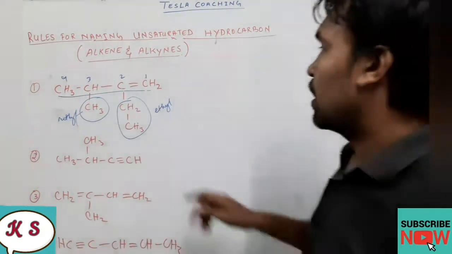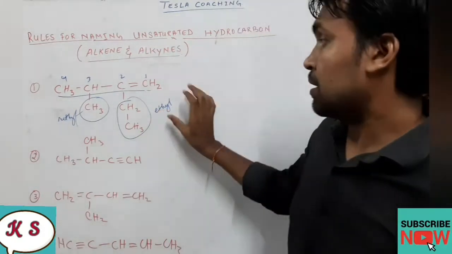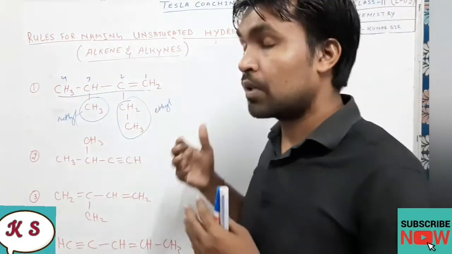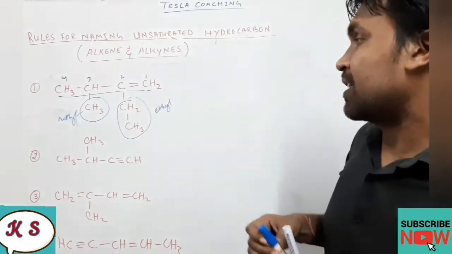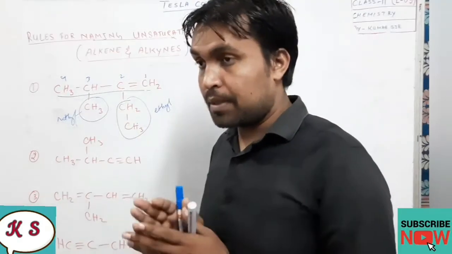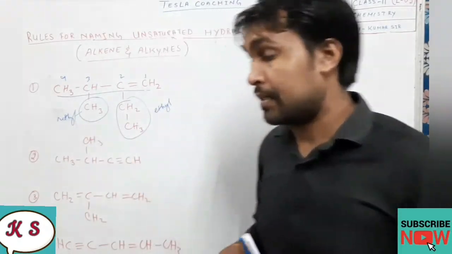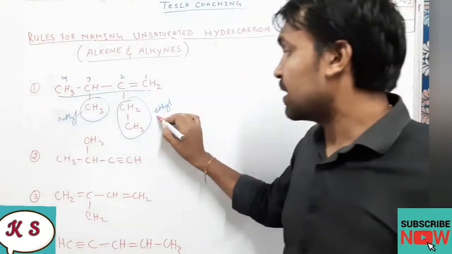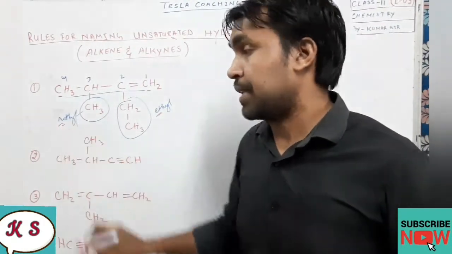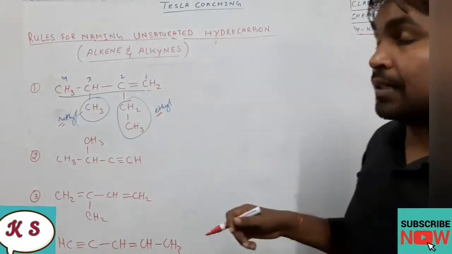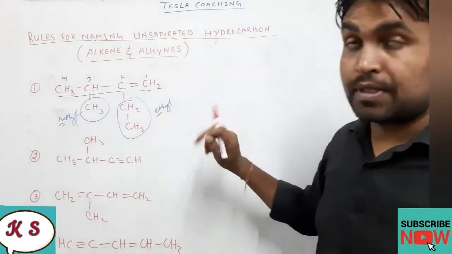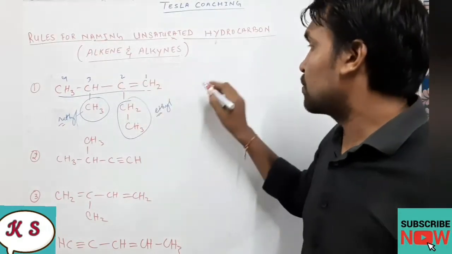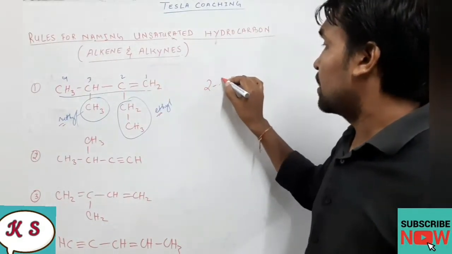Okay, so here the branch is what? Here 2 carbons are there in the branch. As per the rules we have studied, if 2 carbons are there in the branch, we call it ethyl. If there is only 1 carbon in the branch, we call it methyl. This one we have already studied. So alphabetically, E comes first and M comes next. So while writing the name, the prefix will start with ethyl. What is the position of ethyl? 2. So we'll write here 2-ethyl.